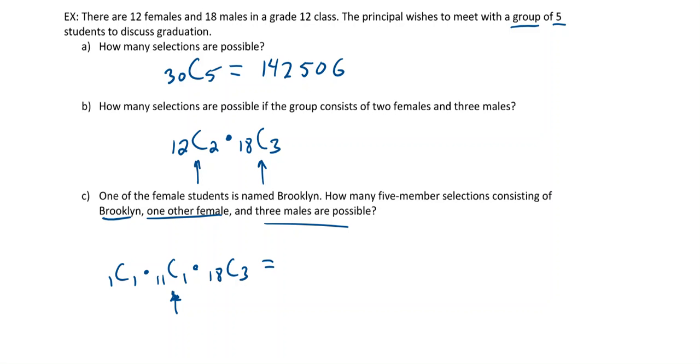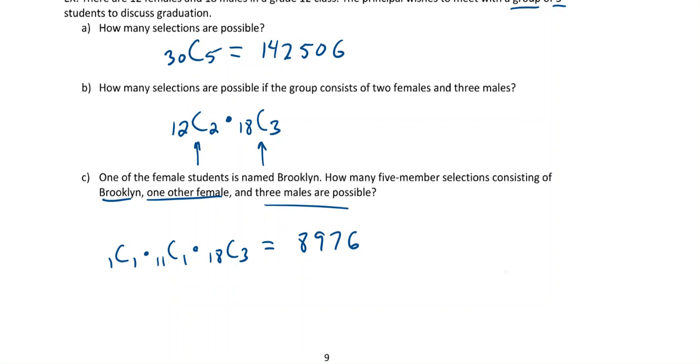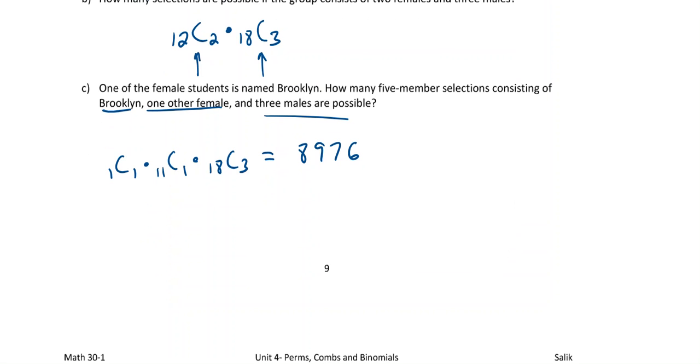Okay, and then that would come out to 8,976. Okay. And then just for good measure, I just want to kind of get used to this too. Let's write it in the other notation. This all could have been written like this as well. It could have been written as 11 choose 1, right? That's the same thing, times 18 choose 3. Both those notations are exactly the same, like they mean the same thing, right? They're just written different. So that's also 8,976. Okay.